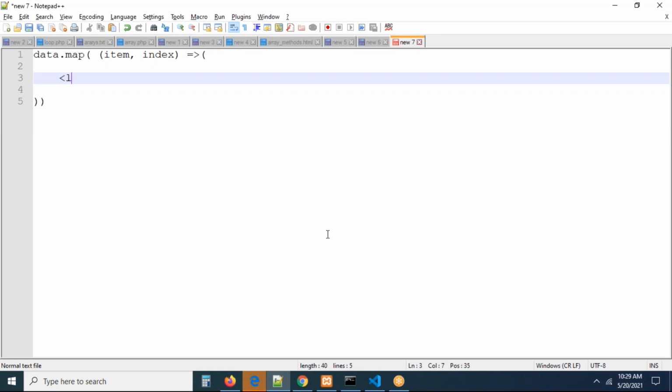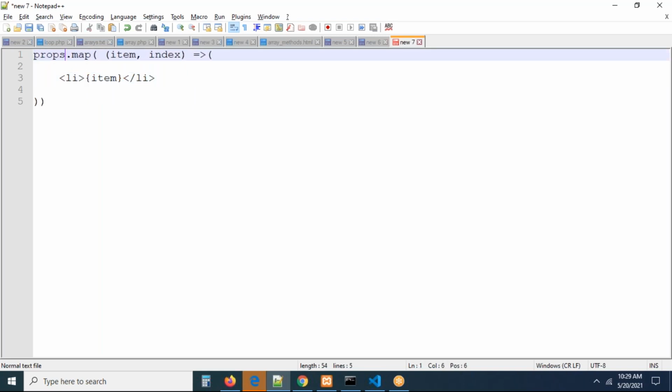Here, we can take an li item close. Inside the li item, you can write this item, that's all. If you write the item, the loop is going to be iterated for each and every subject. But here, what is the data you are having? Props dot subjects, right? You have to write props dot subjects dot map. This is the way you guys need to take it. Understand? So each and every item is going to be displayed there. Can you go and check this, guys, the same iteration process?